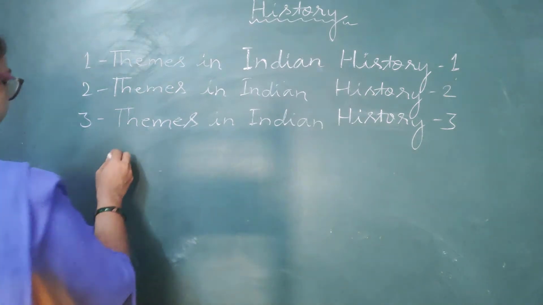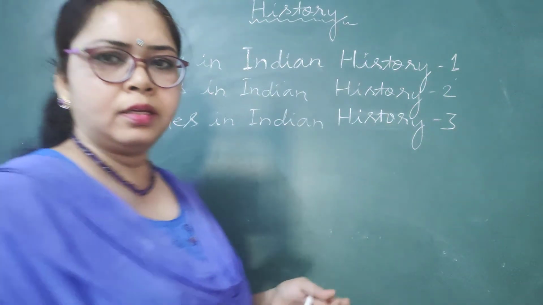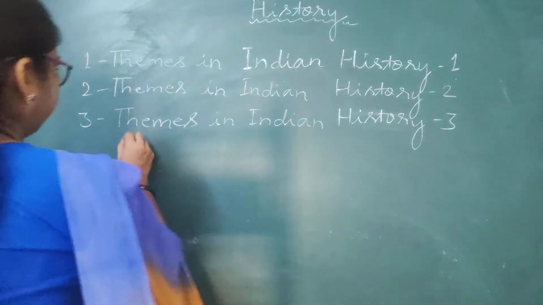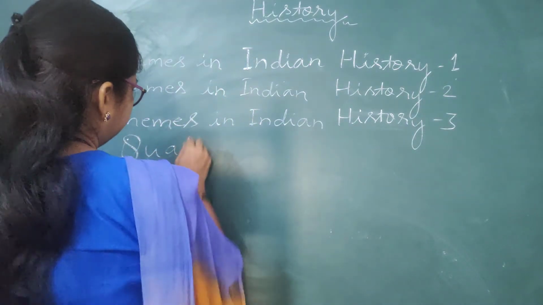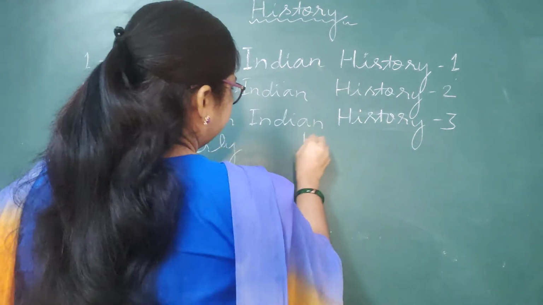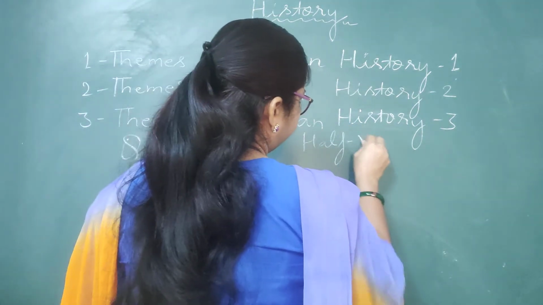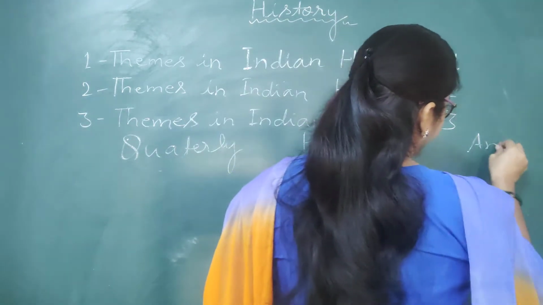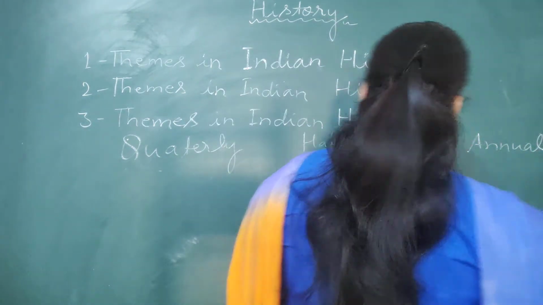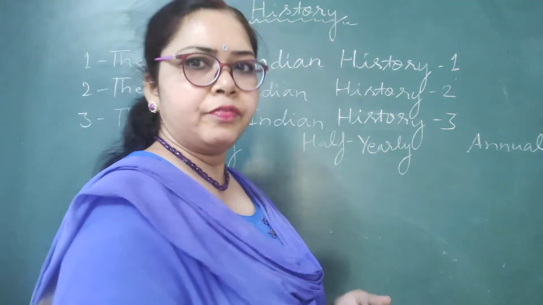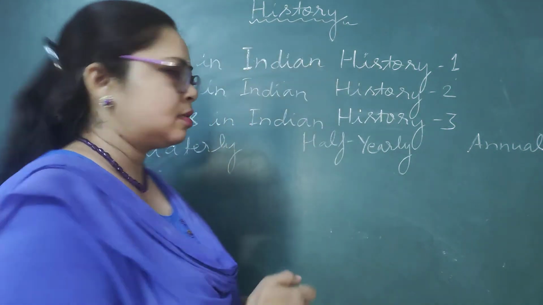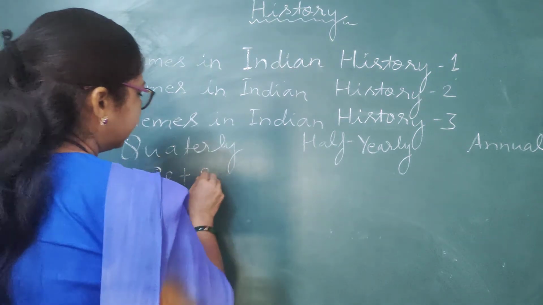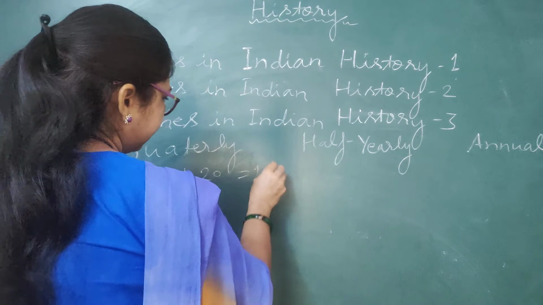Our exam pattern is in 3 bifurcations. First is quarterly, then half-yearly, and then annual. When we talk about the half-yearly exam, it is in the bifurcation of 80 plus 20 is equal to 100.